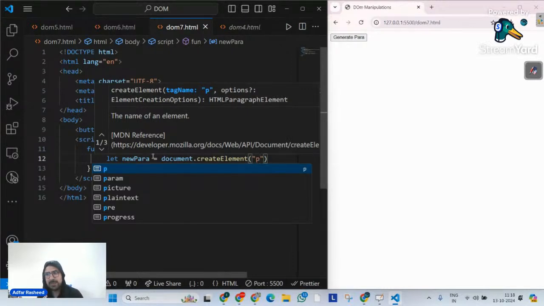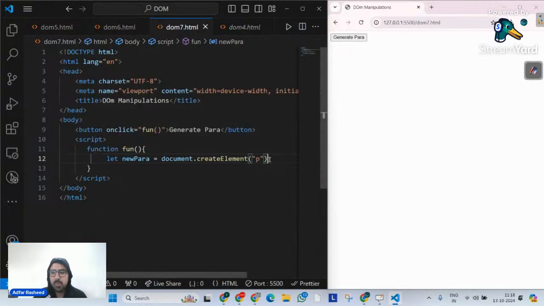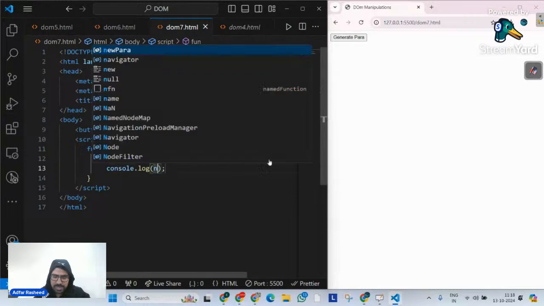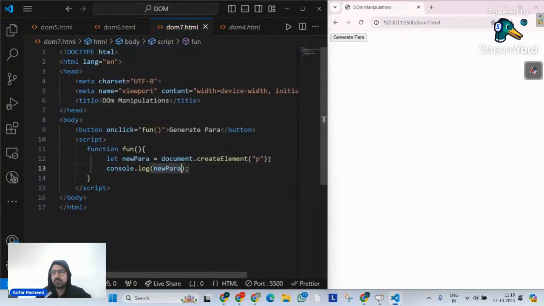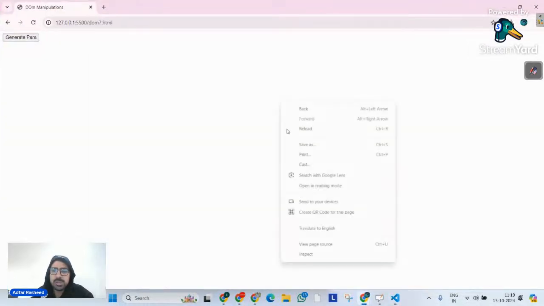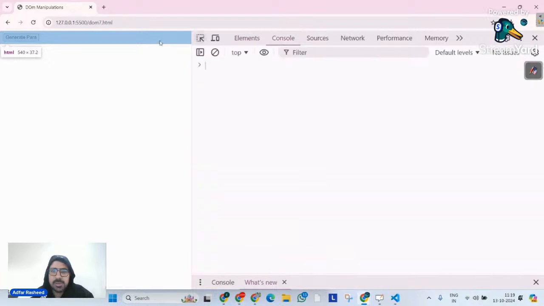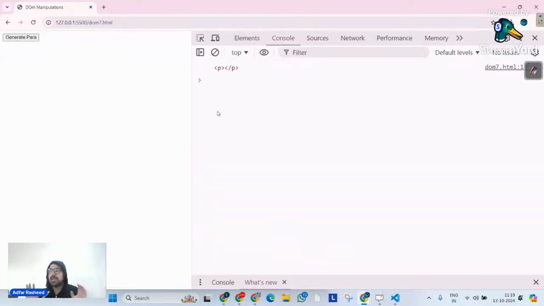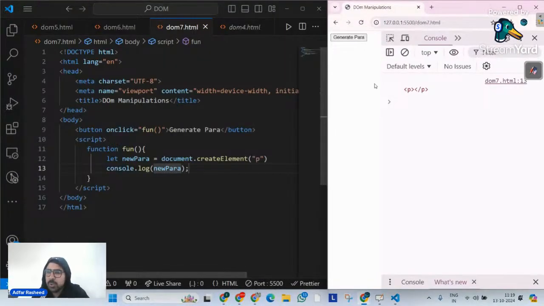Similarly, whatever the name of the element is, I pass that name here as an argument. So it has created an element on the document and stored it inside a variable called newPara. Let's console.log what newPara is going to be in the output and visualize how it looks. Let me go inside the inspect, go to the console, and click on this. We can clearly see that as soon as I do that, it gave me a tag. So what is this method actually doing here?